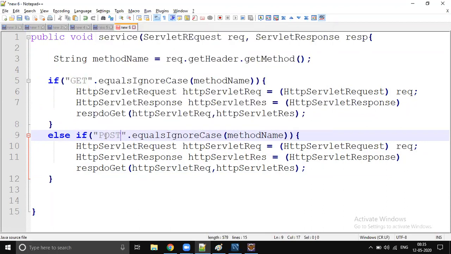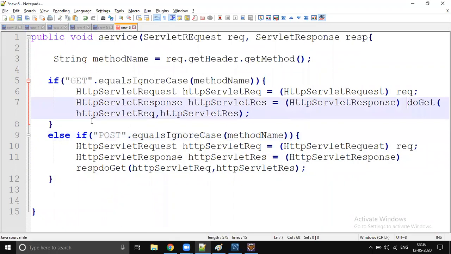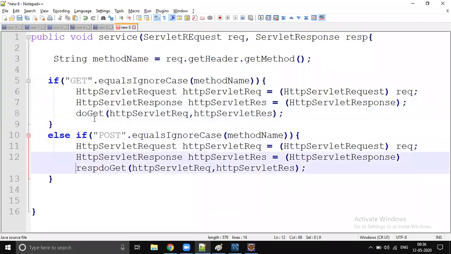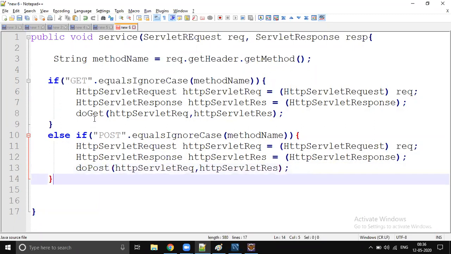So it's doPost. The first one is doGet and the second one is doPost. Similarly, doHead, doPut, doDelete, doTrace, so there are so many methods available.